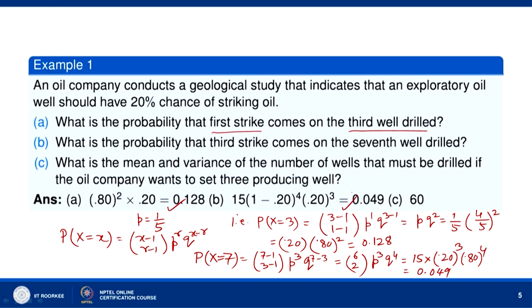Now, what is the mean and variance of the number of wells that must be drilled if the oil company wants to set 3 producing wells? So, here we are given R equal to 3 producing wells we want, and for the 3 producing wells, what is the mean and variance of the number of wells that must be drilled? So, we have just now found the mean of the random variable X.